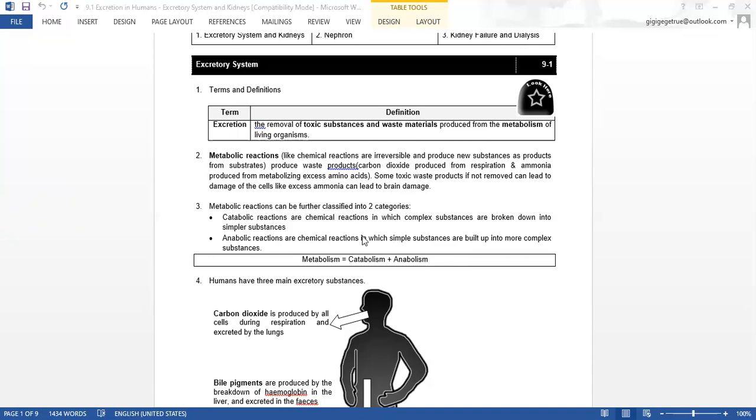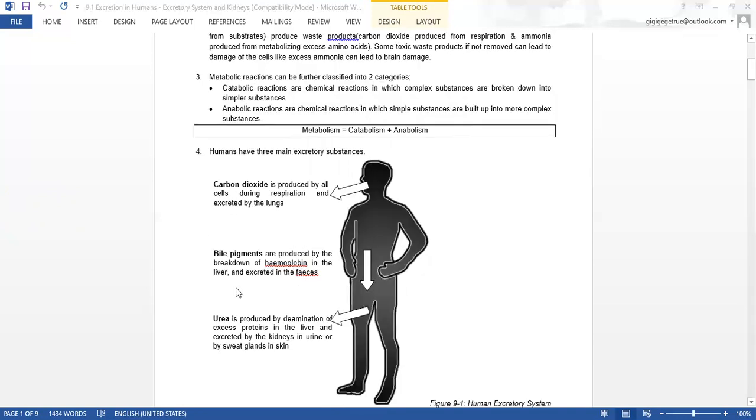So our body is constantly breaking down stuff and then building up stuff, then breaking down again. All of this is called metabolism. In other words, metabolism is the activity that happens inside your body, inside your cells.